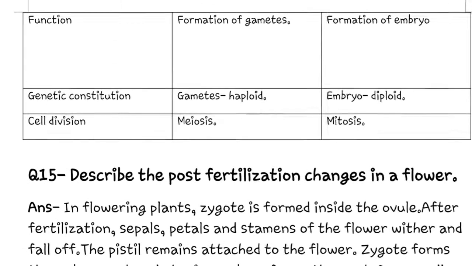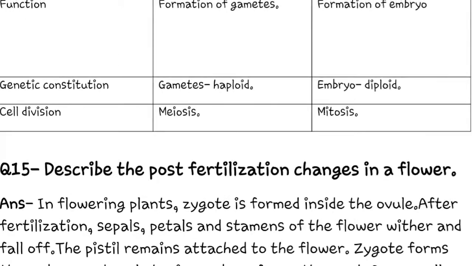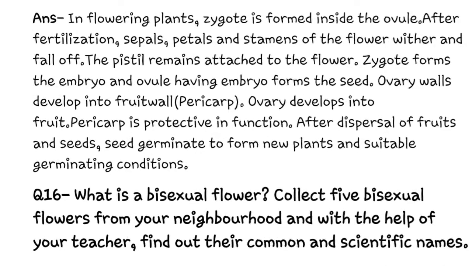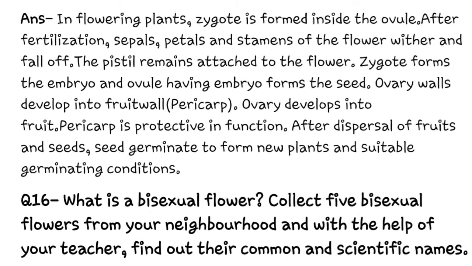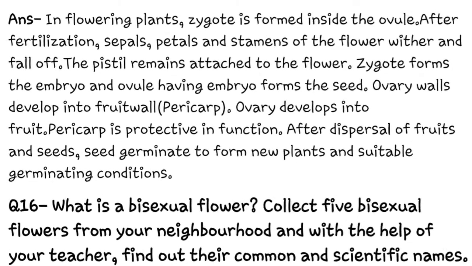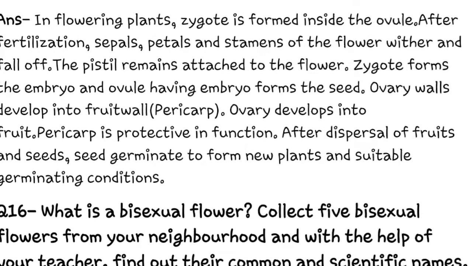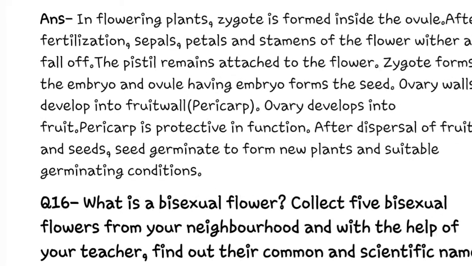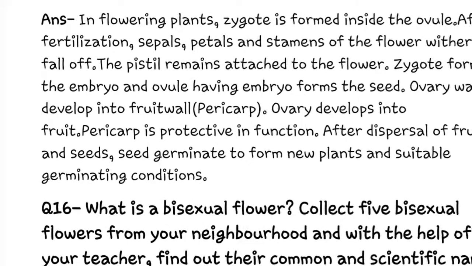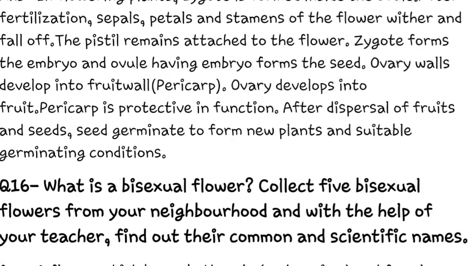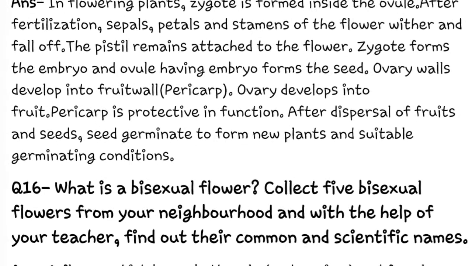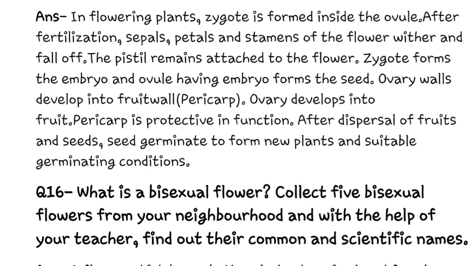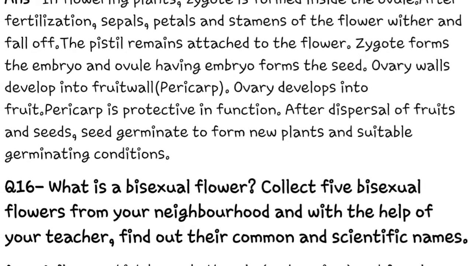Next is question number 15, which is a very important question. Describe the post-fertilization changes in a flower. We have to tell the changes that happen in a flower after fertilization. In a flowering plant, the zygote is formed inside the ovule, and after fertilization the sepals, petals and stamens of the flower wither or fall away. The pistil remains attached to the flower. Zygote forms the embryo. Ovule having the embryo forms a seed. Ovary wall develops into the fruit wall. Fruit wall is also called pericarp. Ovary develops into fruit.